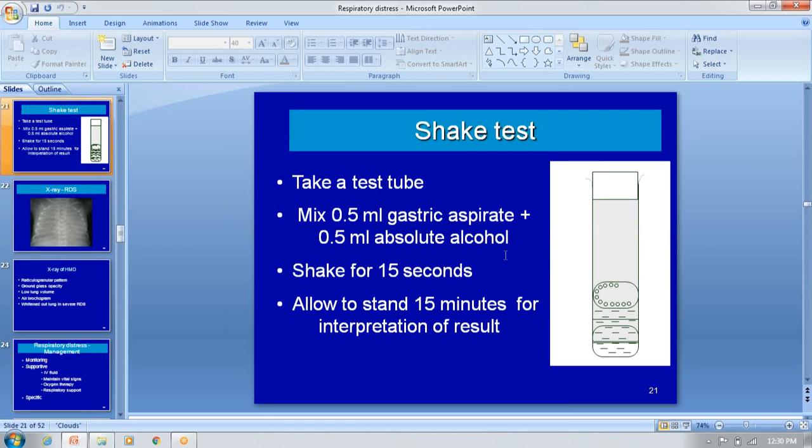So how to take the bedside test: you have to take the gastric aspirate in a test tube, take 0.5 ml of the gastric aspirate, mix it with 0.5 ml of absolute alcohol, and shake for 15 seconds, then allow to stand for 15 minutes, then observe for any bubbles at the top level of the test tube. That is the interpretation we can get. Bubbles being there indicates lung maturity. So this is very, very important.